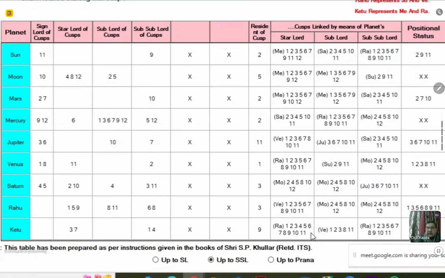See, for the ascendant, what is the rule for delayed marriage? You have to focus upon the ascendant sub-sublord. If the ascendant sub-sublord at the involvement level or at the commitment level has got 2, 4, 6, 10, 12, then it means it is a delayed marriage.